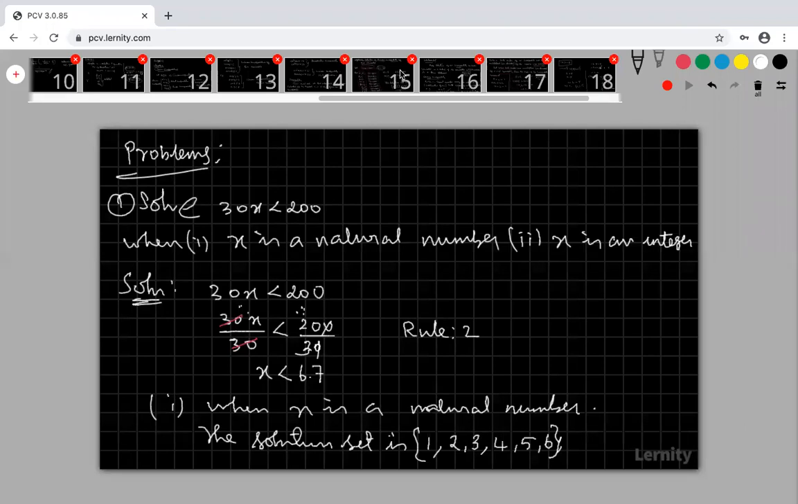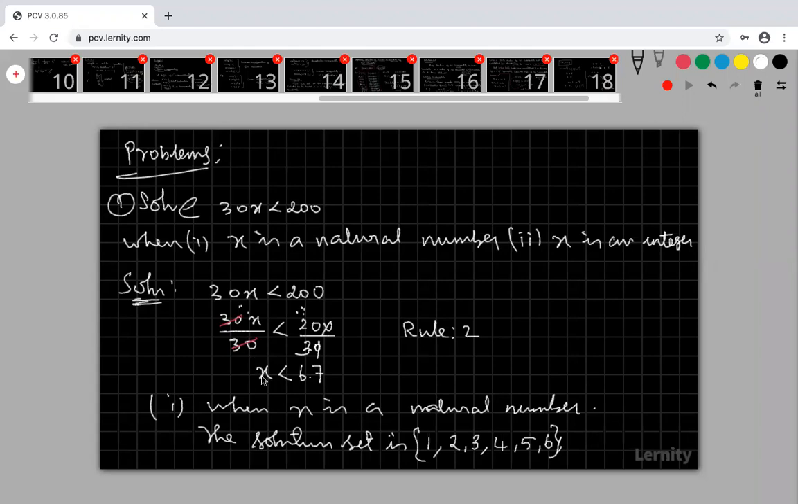Similarly, what is your doubt? Yeah, your x value may be in decimals also. If we divide by another number, will the answer be the same, or should we divide by 30 only? Yeah, your solution set is expressed only in set form.